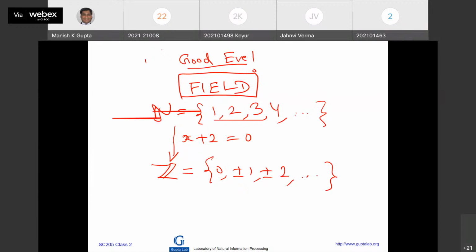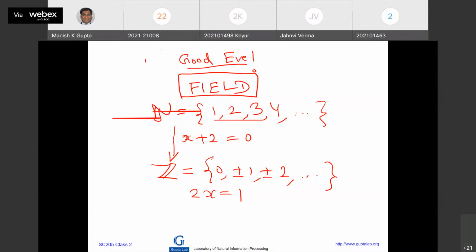Then business continues for a couple of years or whatever. And then there was a problem, right? What kind of problem? No, numbers will come later. Equations. Which equation? Equations of the type 2x is equal to 1. Problem.